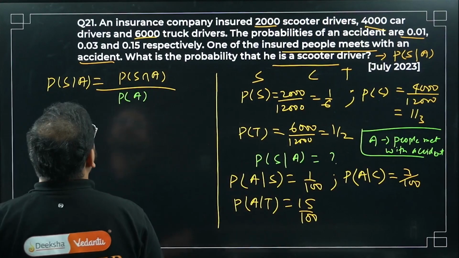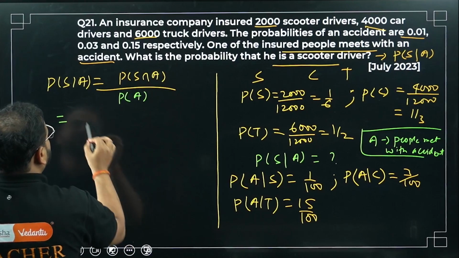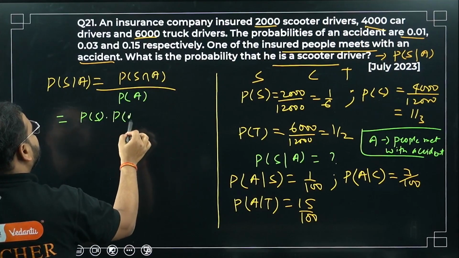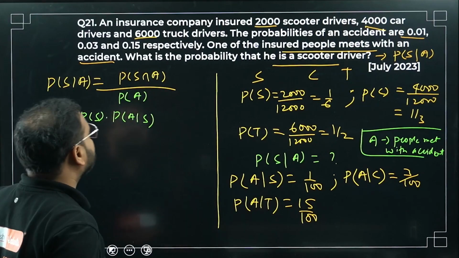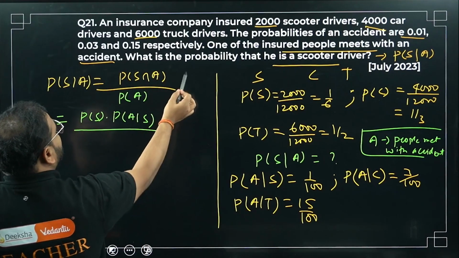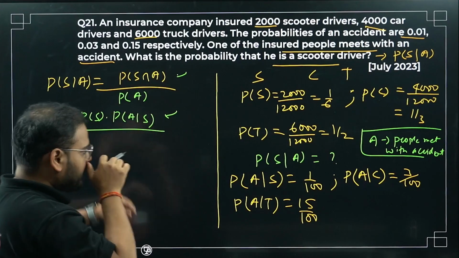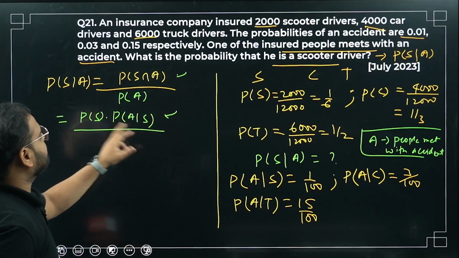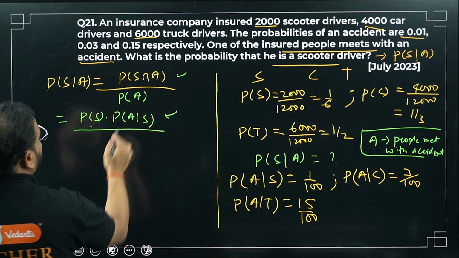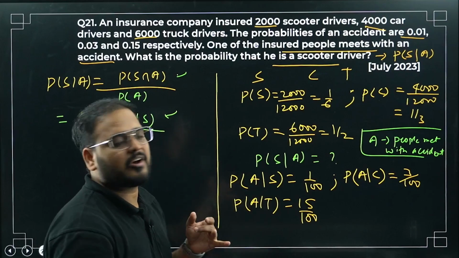Okay, let's write them. For S and A, we can write P(S) and P(A|S), where S is already given. I explained how: apply the conditional probability and you get this result. Write the conditional probability P(A|S), multiply with P(S), and you get P(S ∩ A). Do it and check. P(A) covers people in an accident from each category, whether scooter, truck, or car.